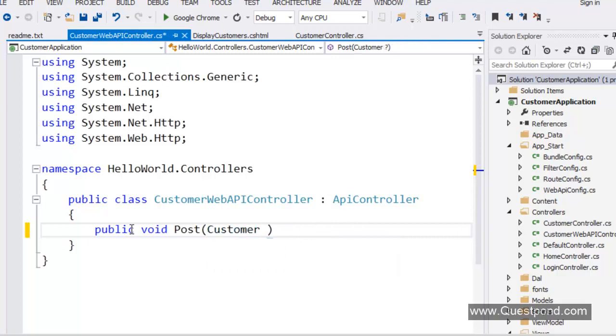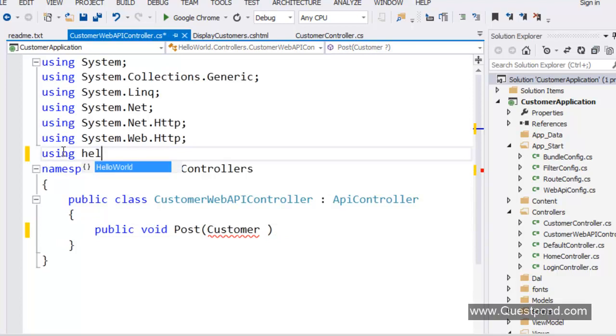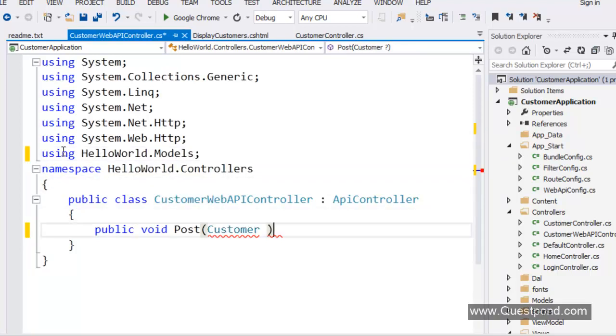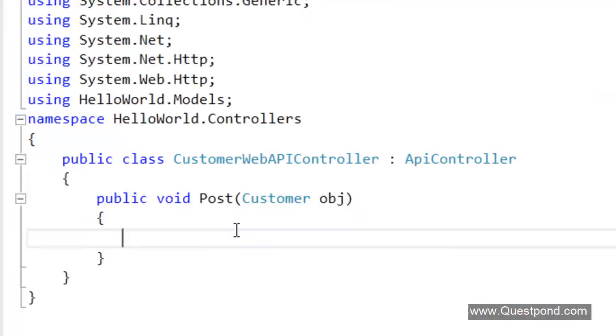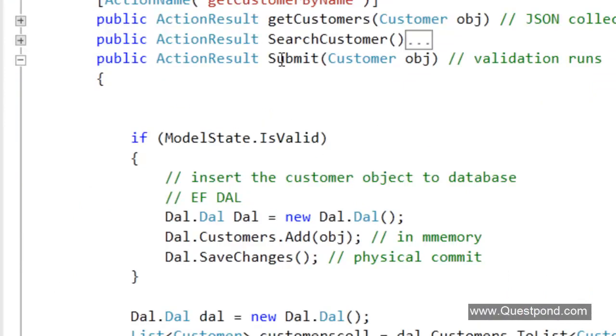Definitely, if you want to use the customer object here, we have to first import the models.